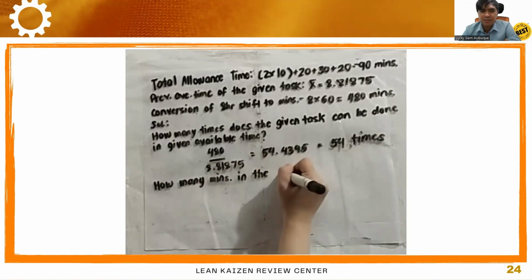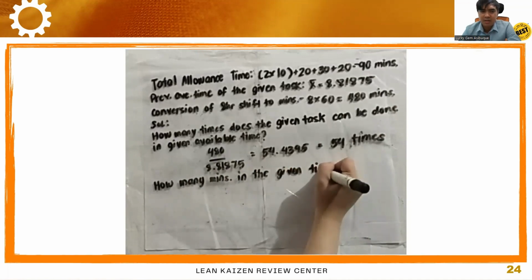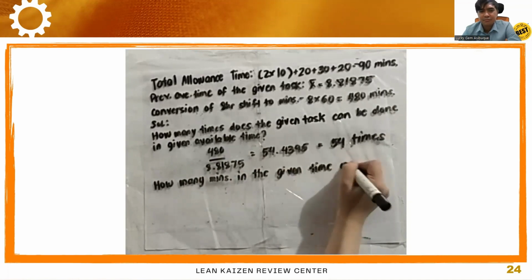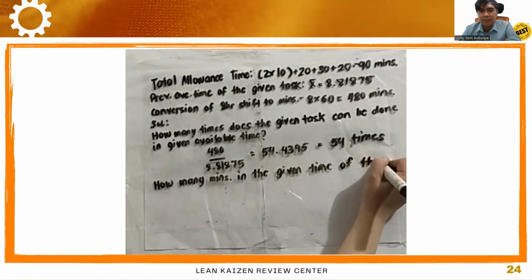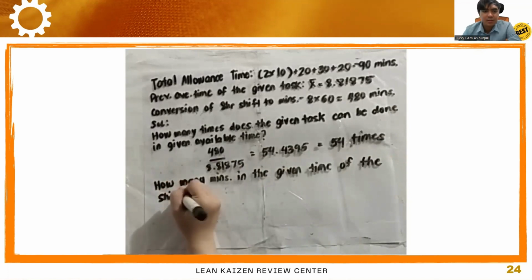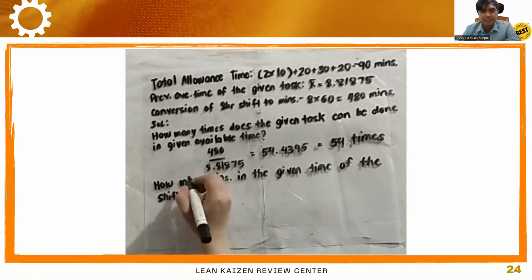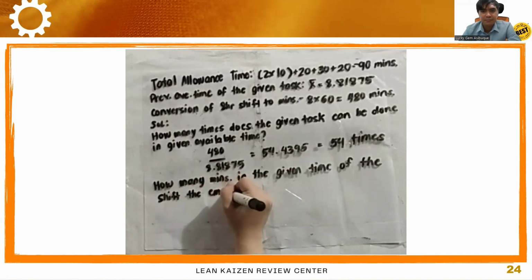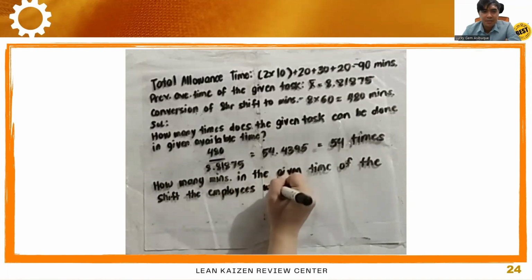Now, you should answer the question, how many minutes in the given time of the shift do the employees work?